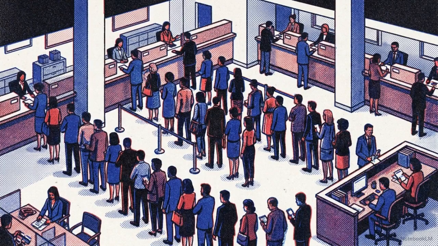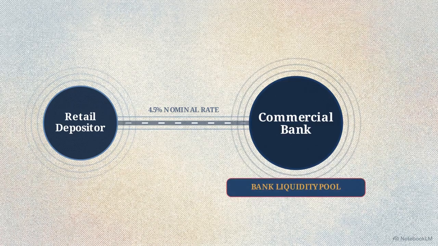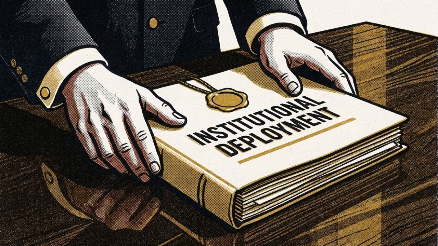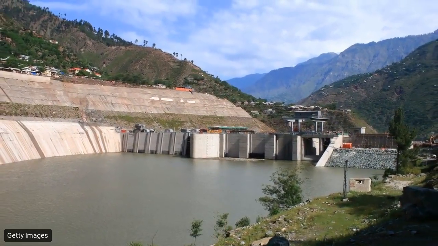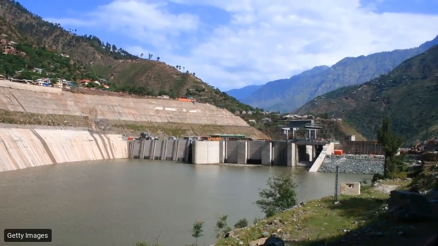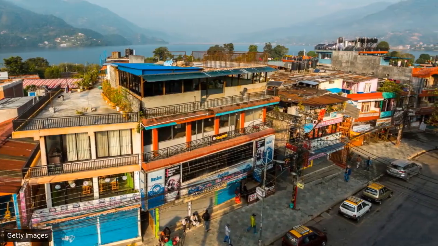Commercial banks act as financial intermediaries, utilizing the retail sector's demand for safety to fuel their own operations. The bank secures its capital base from passive depositors at a very low cost of funds, that same 4.5% nominal rate you receive. They then package this capital and deploy it as leveraged debt to corporate consortiums. This capital flows into national energy infrastructure, including high-value hydro projects. It also funds large-scale mass transit and commercial real estate developments.